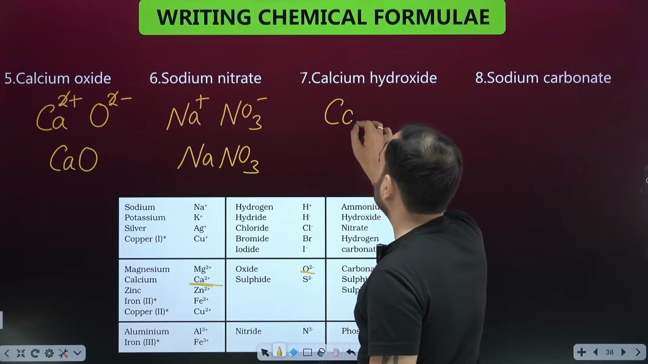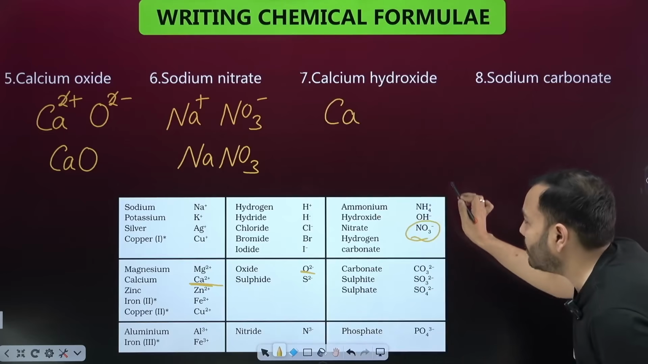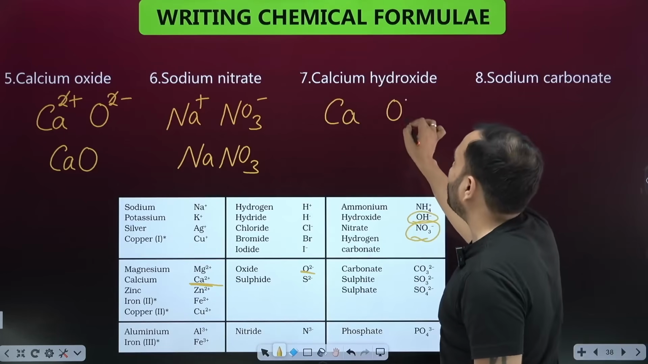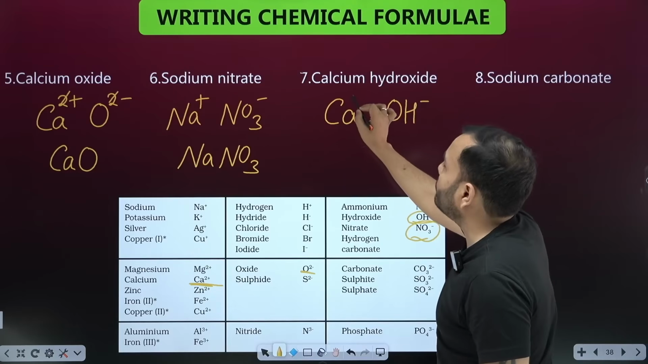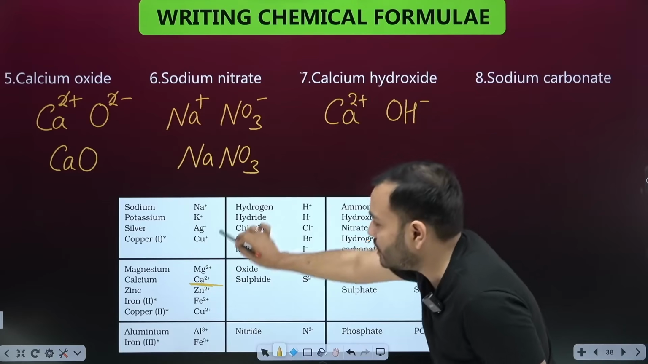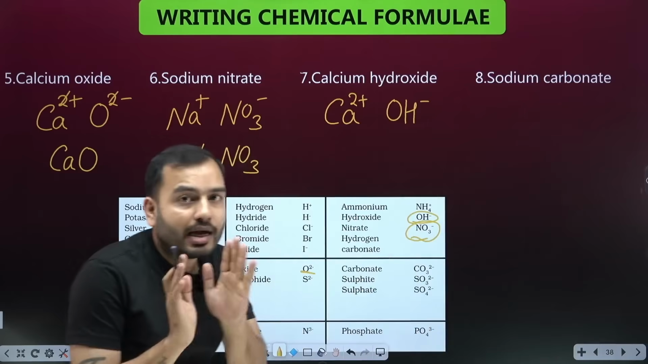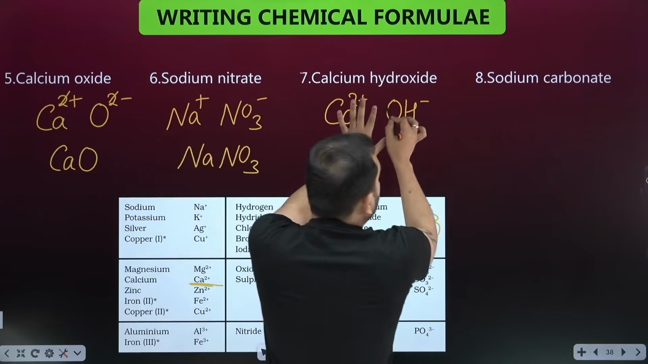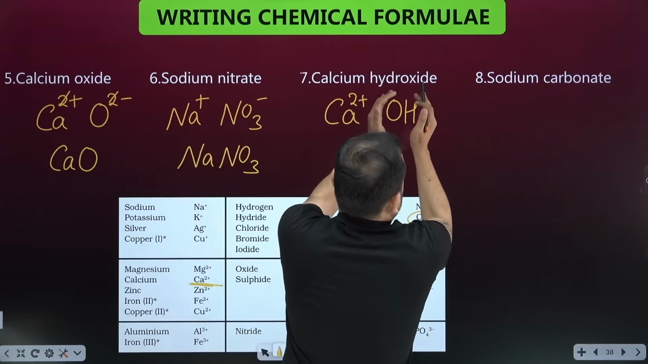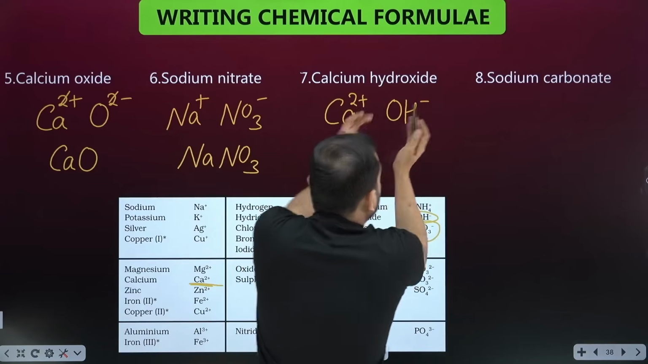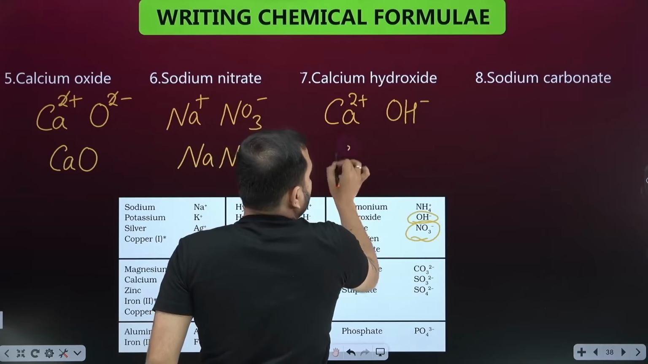Calcium hydroxide. This one is special. Carefully. Calcium, Ca, hydroxide, OH minus. This one. Hydroxide, OH minus. You should remember all this. On calcium, 2 plus would come. This one, 2 plus. Okay. Now we will cross multiply it, but carefully. This OH is one full ion. So this 2 will go on OH and this 1 will come on Ca.